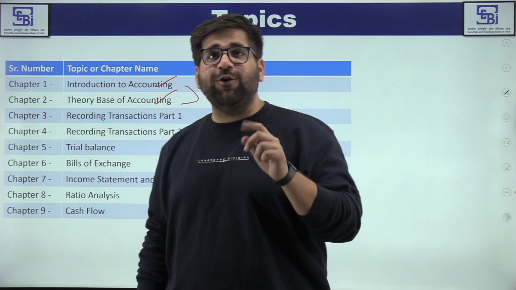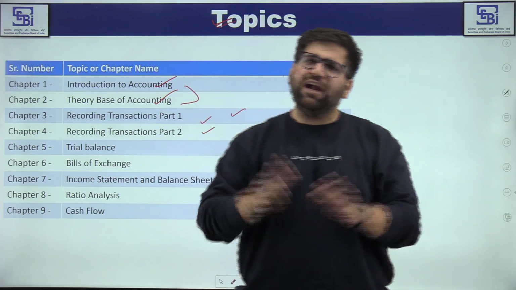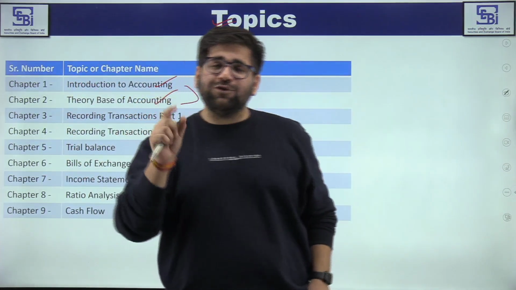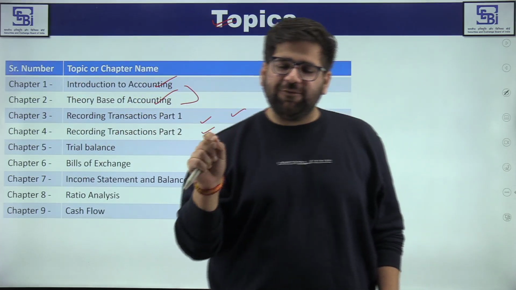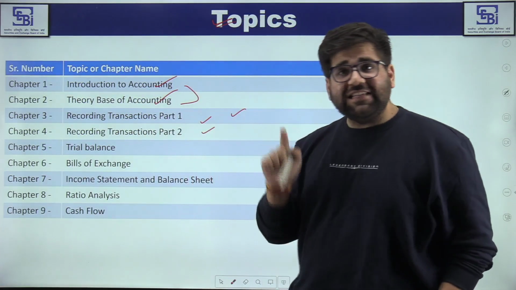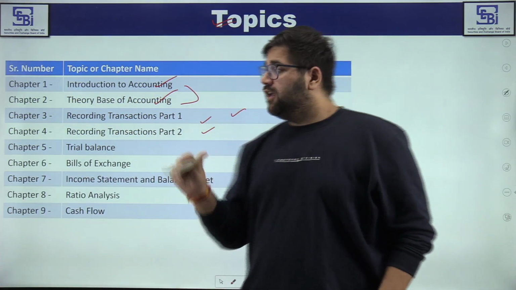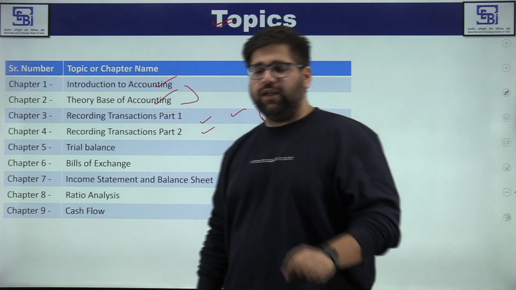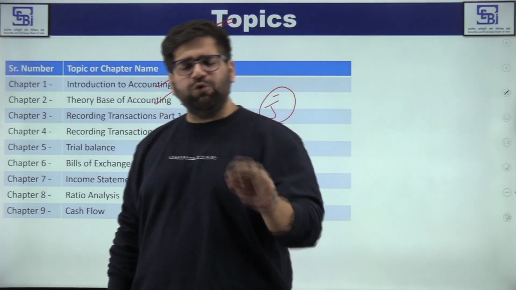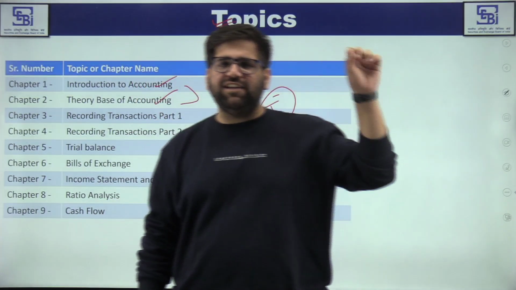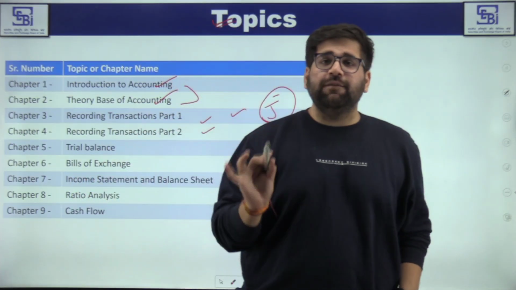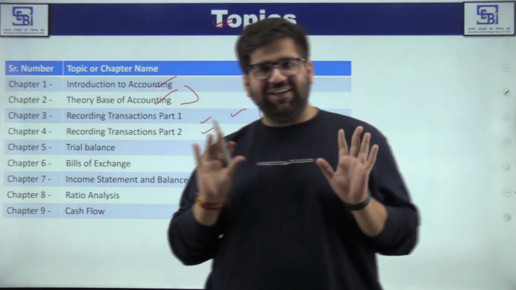Because AK-47 is an all-weather gun. उसको कहीं भी लेके चल जाओ, लद्दाख कहीं पे भी वो चलेगी, अच्छे से चलेगी. Most army people say that AK-47 is an all-weather gun. In the same manner, in accounting, my friends, journal is the AK-47 of accounting. आप कहीं भी रुक जाओ, आपको उस ट्रांजेक्शन की अगर जर्नल एंट्री आती है, then you can solve that question easily. By easily, I mean if you know the journal concepts.